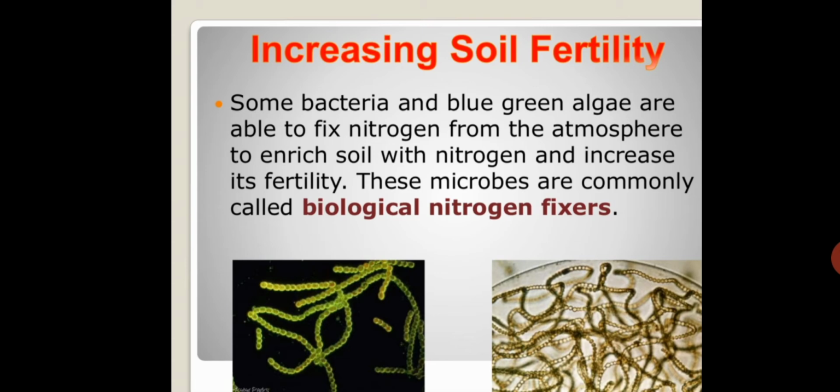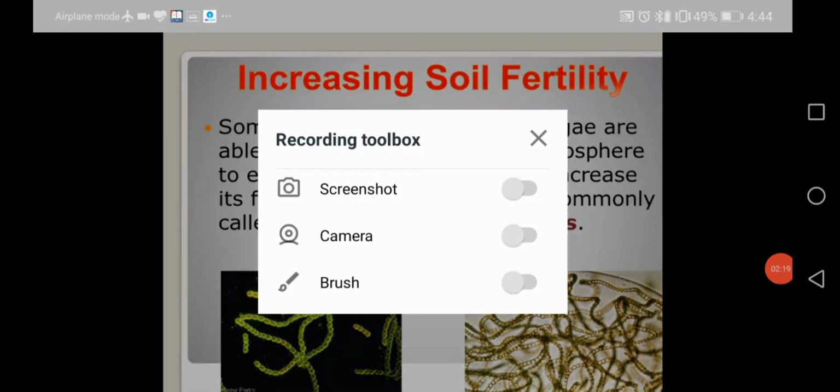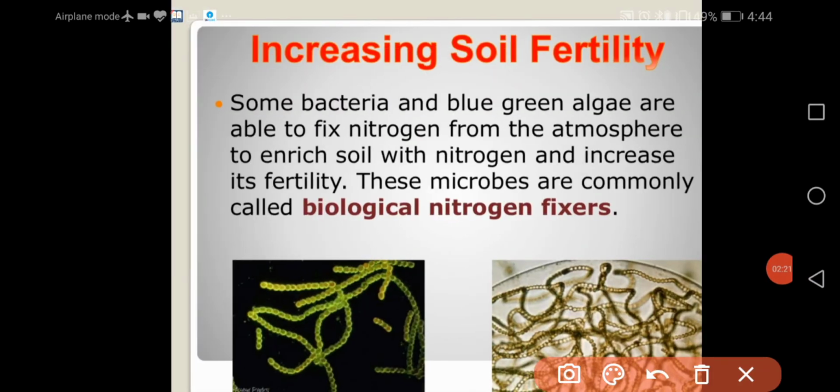In this way, microorganisms are involved in increasing soil fertility. These are the structures of some bacteria and also the blue green algae. Both of these organisms take part in increasing soil fertility.